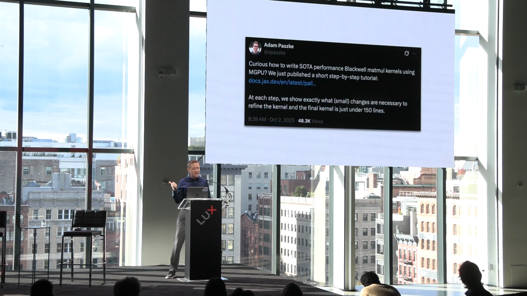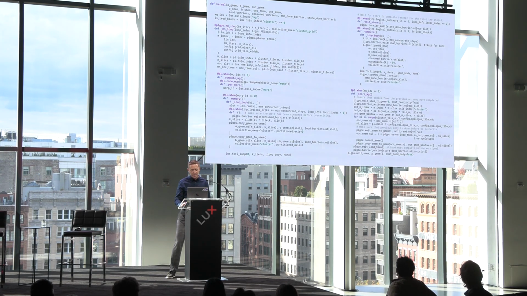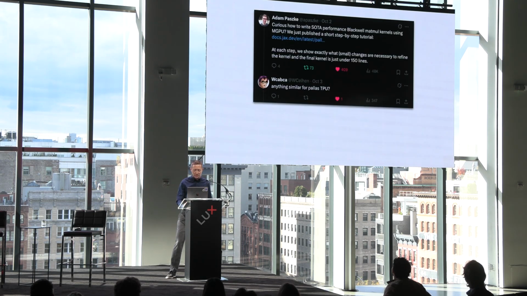And just recently, my teammate Adam Paszke tweeted out a tutorial we made on doing Blackwell matmuls in 150 lines using this. So this is the tutorial. It goes through all the nice details about how to make the most of your NVIDIA hardware. Here's the kernel. Let's go through it line by line, starting at the top. Just kidding. We don't have time for that. But it does fit on a slide. I copied and pasted the kernel from his tutorial, which is pretty fun.